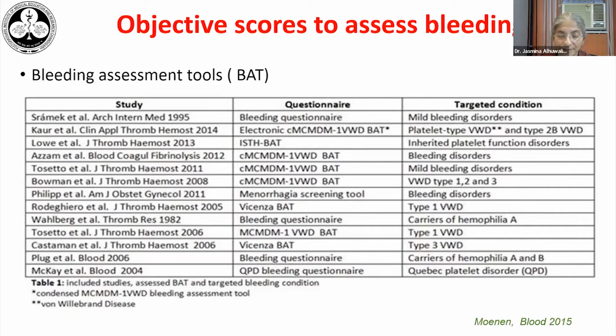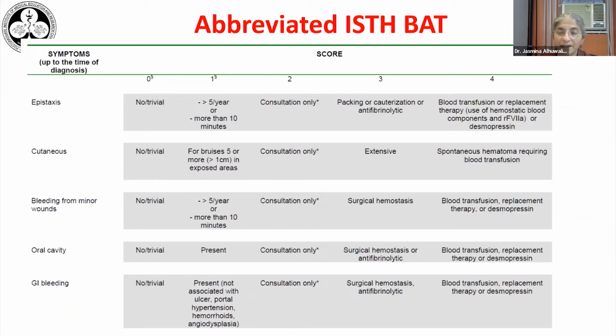And there are a variety of them available over a period of time. One of the common ones that is in use is the abbreviated ISTH bleeding assessment tool. And this has the symptoms shown on the left side and the score shown on the heading. And as you can see, if there is no bleeding or trivial bleeding, the score is 0. If the bleeding is severe enough just to cause a consultation, then the score is 2. And if any transfusion therapy is required, then the patient gets a high score. So based on the scores, one can decide whether there is a significant bleeding disorder or not and investigate them.